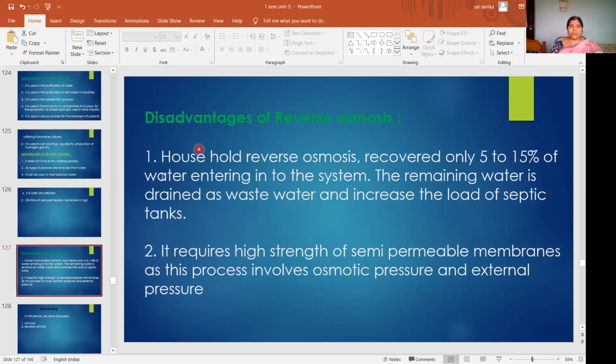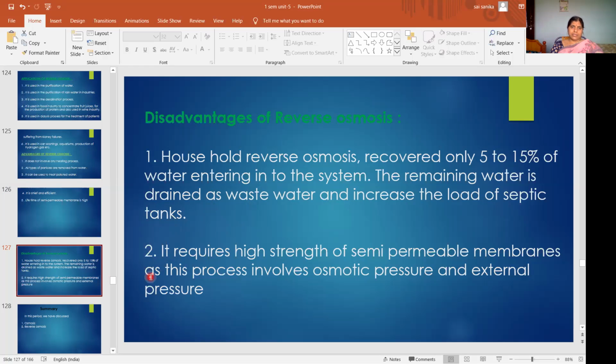So here in household reverse osmosis to purify water, what is happening is only 5 to 15% of the water which is entering the system is recovered. The remaining water, the total remaining percentage, will be drained as waste, meaning it is removed as wastewater. And what is happening here? The septic tank load will be increasing. That is the main disadvantage of this. Some of the water is only recovered as pure water and the remaining is removed as wastewater. Due to that, the septic tank load will be increasing.